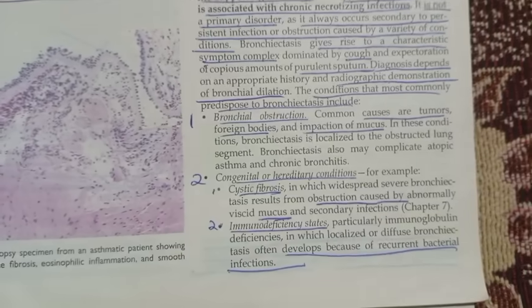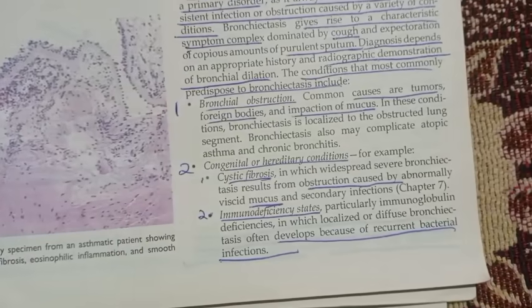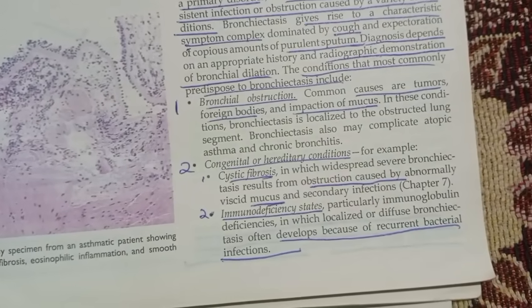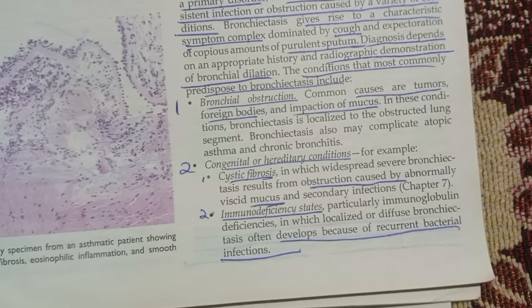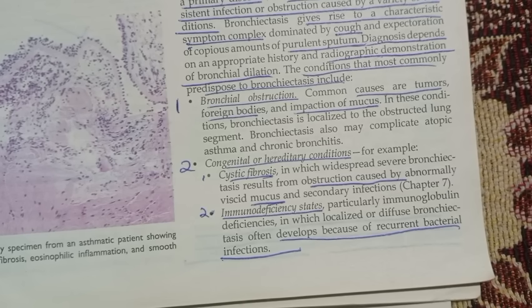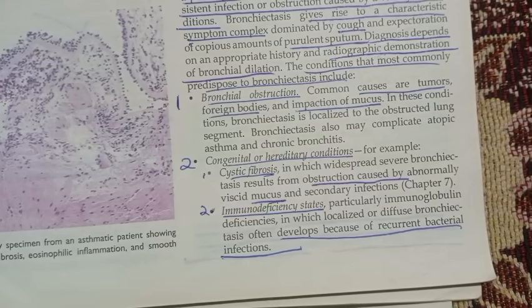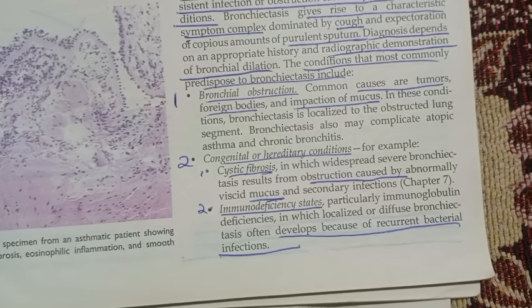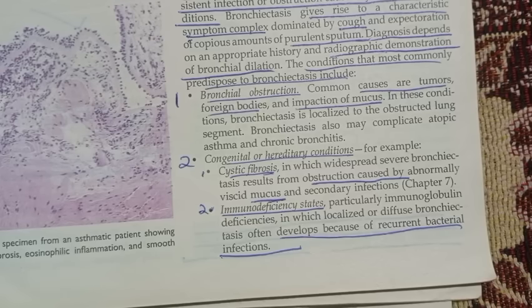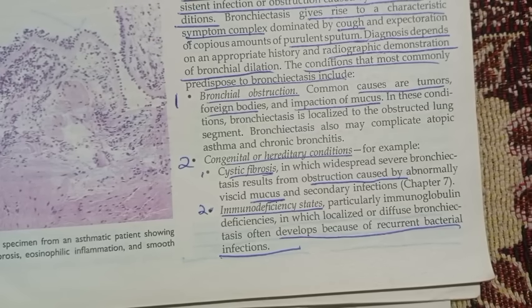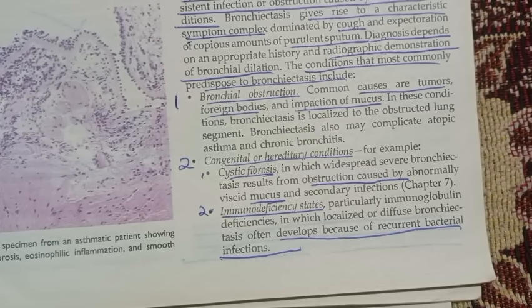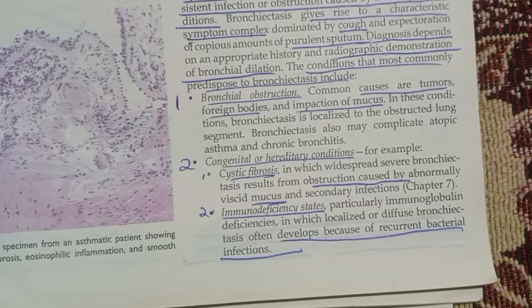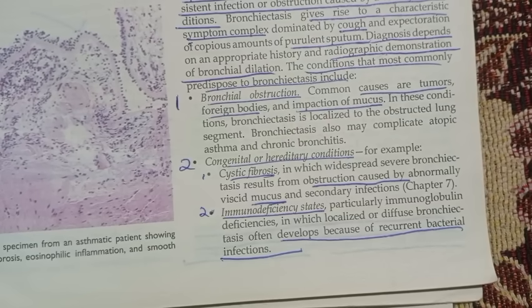The congenital or hereditary conditions, for example, cystic fibrosis, in which widespread severe bronchiectasis results from obstruction caused by abnormally viscid mucus and secondary infection. Immunodeficiency states, particularly immunoglobulin deficiencies, in which localized or diffuse bronchiectasis often develops because of recurrent bacterial infection.